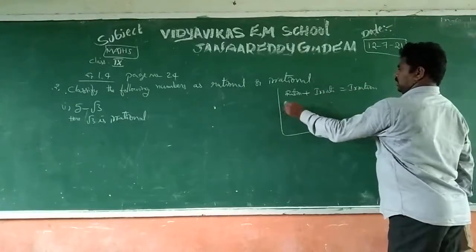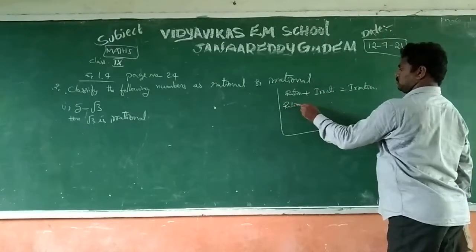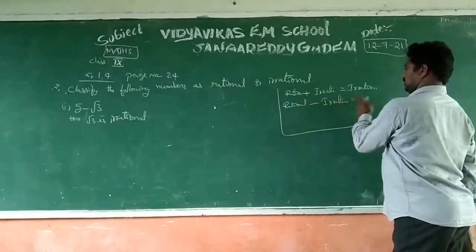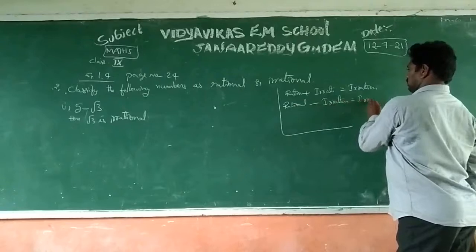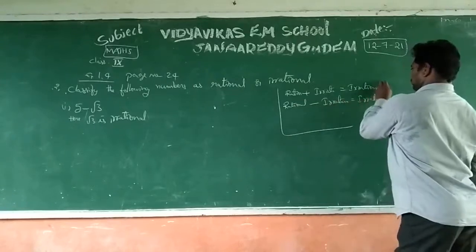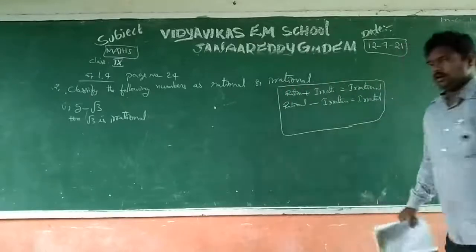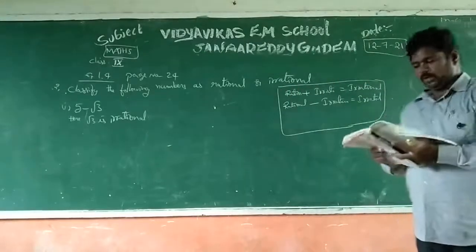Similarly, rational minus irrational is always irrational, and this point you should try to understand. By using this concept you will do these problems.